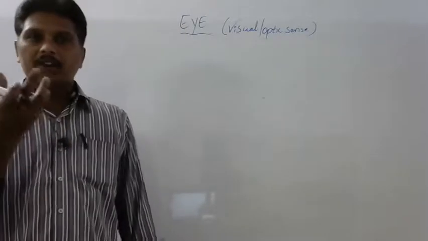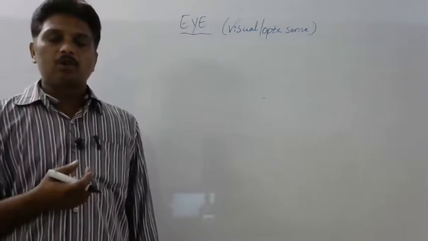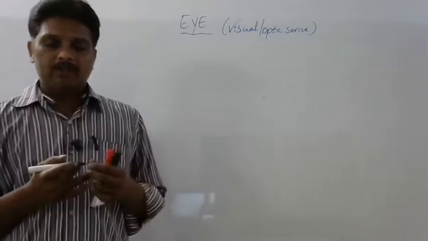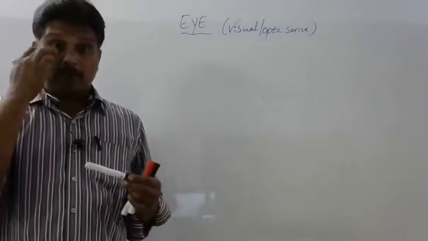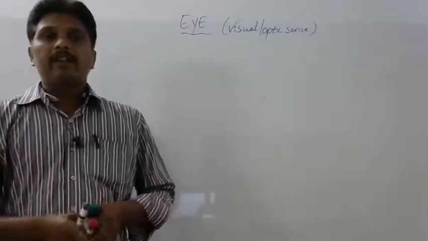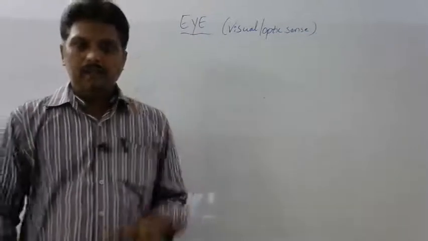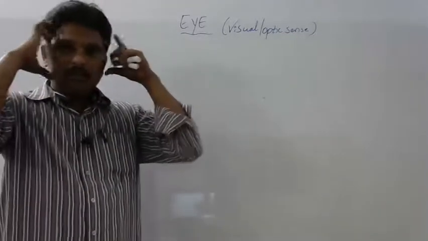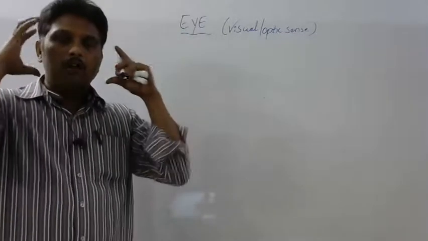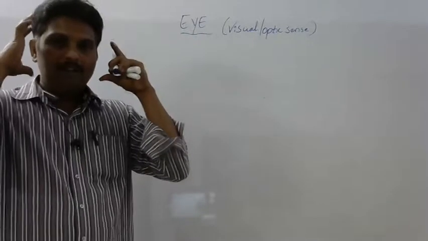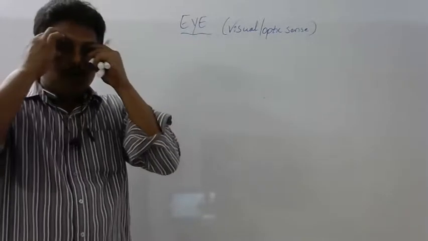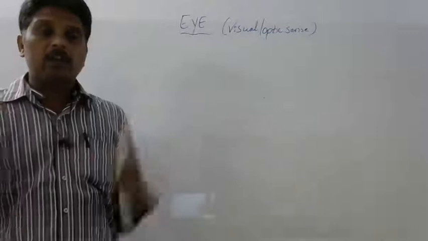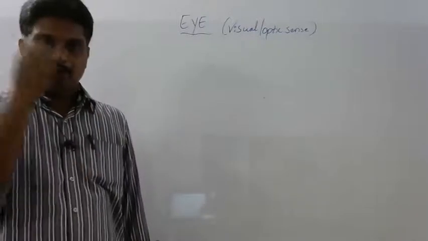Eyelids: whenever dust particles come, we close our eyelids. It protects. Eyelashes also protect, to prevent the entry of dust particles. Now, eyes are located in our skull. Our head is made of a strong bone called the skull bone. In the skull bone, we have two depressions. These depressions are called eye sockets.